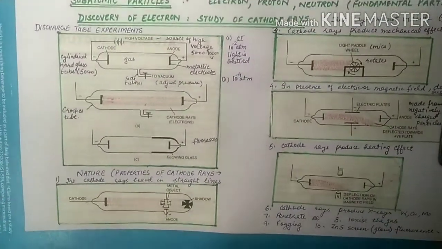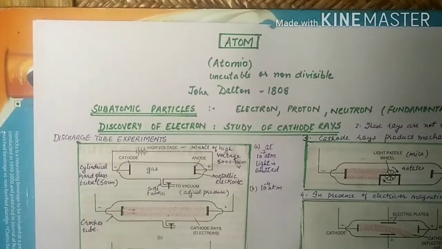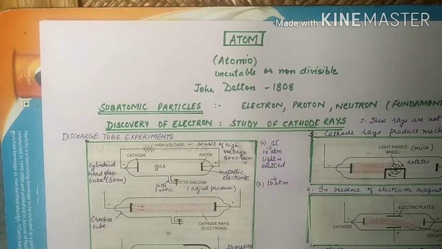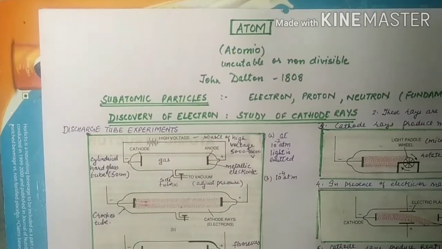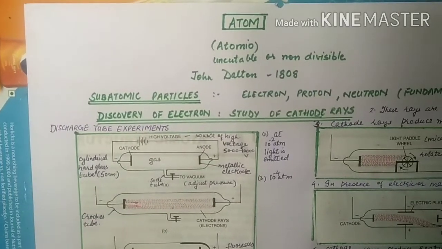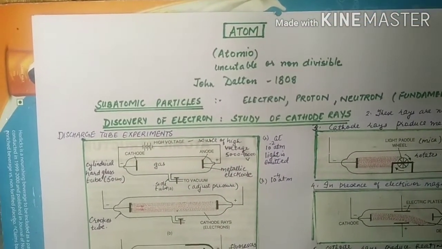Now let us begin with the topic. We start from the word atom. Atom has come from the Greek word atomio. About 400 BC was the time when Greek and Indian people had given the concept of atom, but there was no proof to show what atom was.